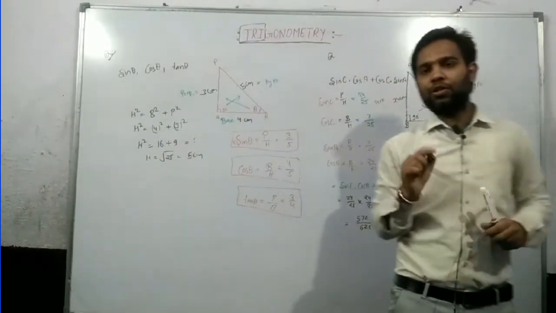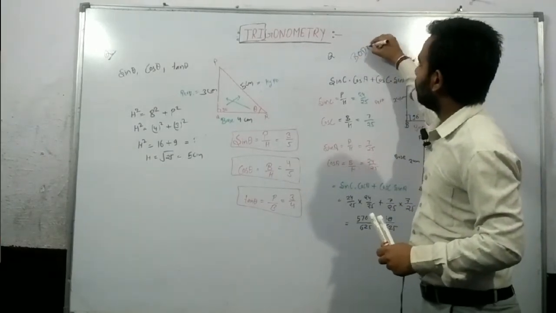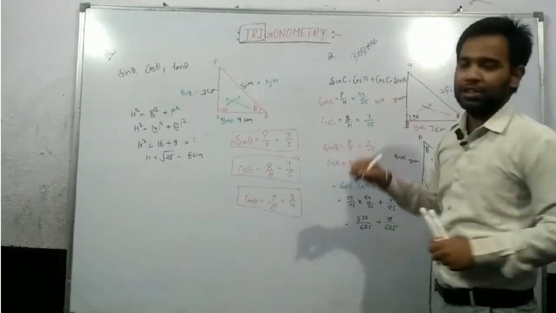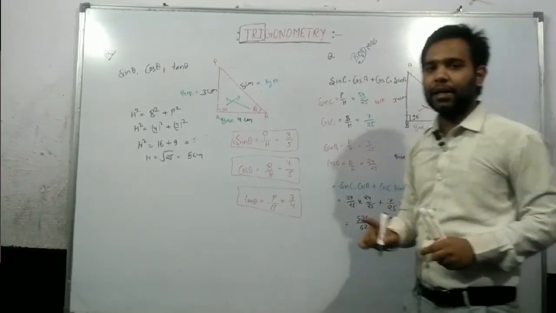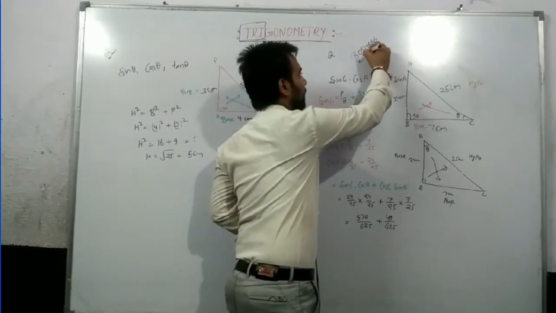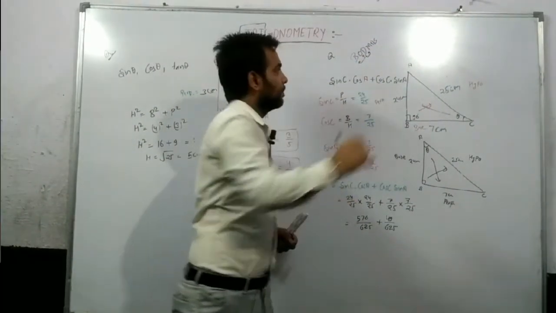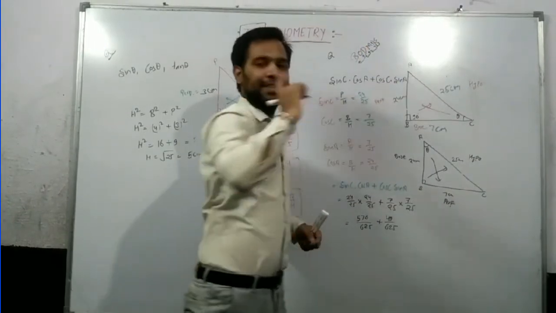When you are solving an equation, you have to learn the trick BODMAS. What is BODMAS? First, bracket open: if there is a bracket, then in the first step you have to open the bracket. Second is divide. Third is multiply. Fourth is addition.